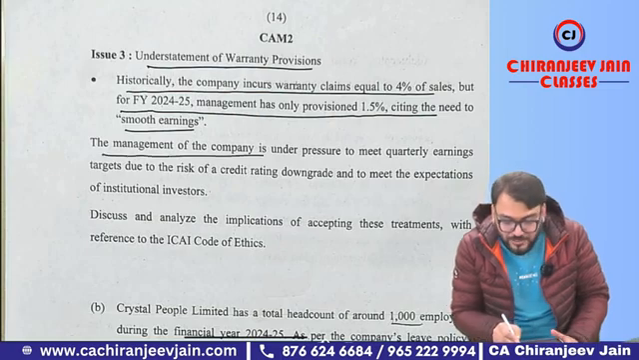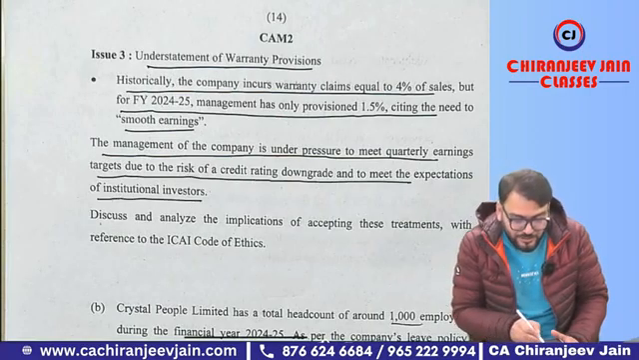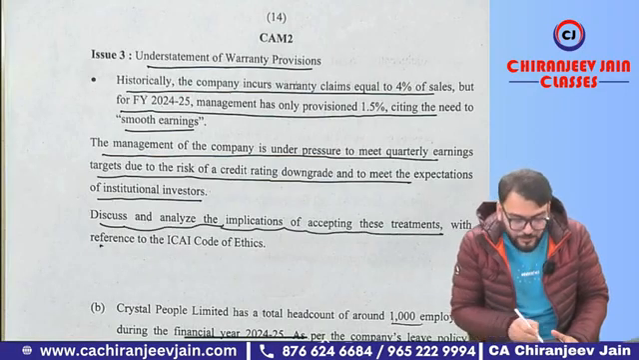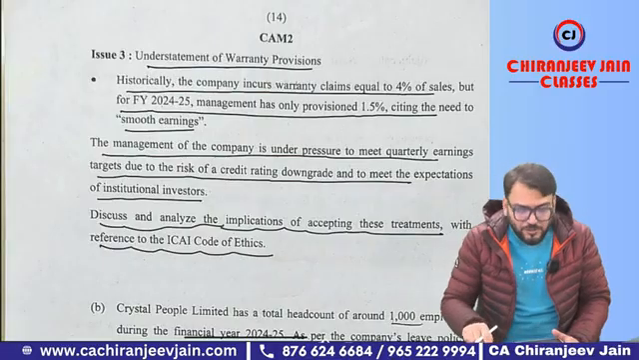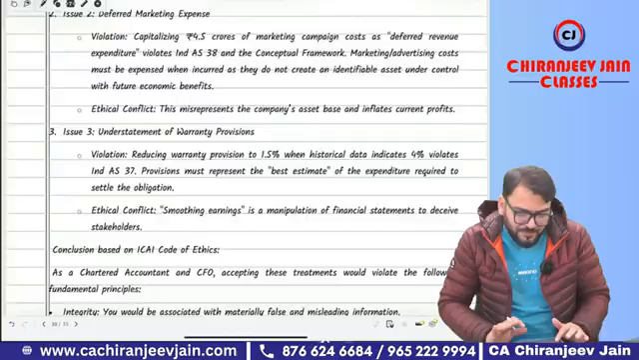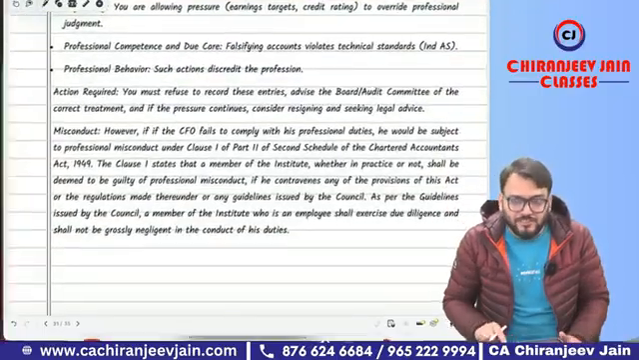The management company is under pressure to meet quarterly earning target due to risk of credit rating downgrade and to meet the expectation of institutional investors. Discuss and analyze the implication of accepting this treatment with reference to ICAI Code of Ethics. The solution has been given. You can read the solution. It has been drafted very properly. You can just go through the entire question. Okay, I am not reading the solution.